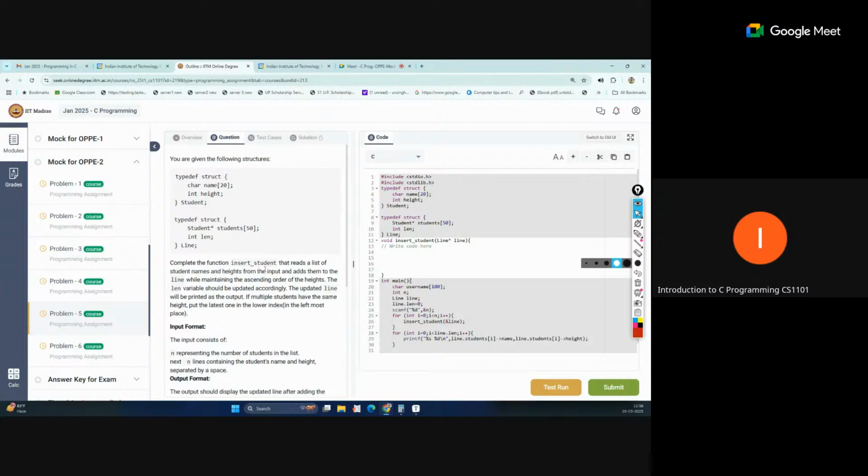Complete the function insert student that reads a list of student names and heights from the input and adds them into the line while maintaining the ascending order of the heights. The len variable should be updated accordingly. The updated line will be printed as the output. If multiple students have the same height, put the latest one in the lower index, in the leftmost place.